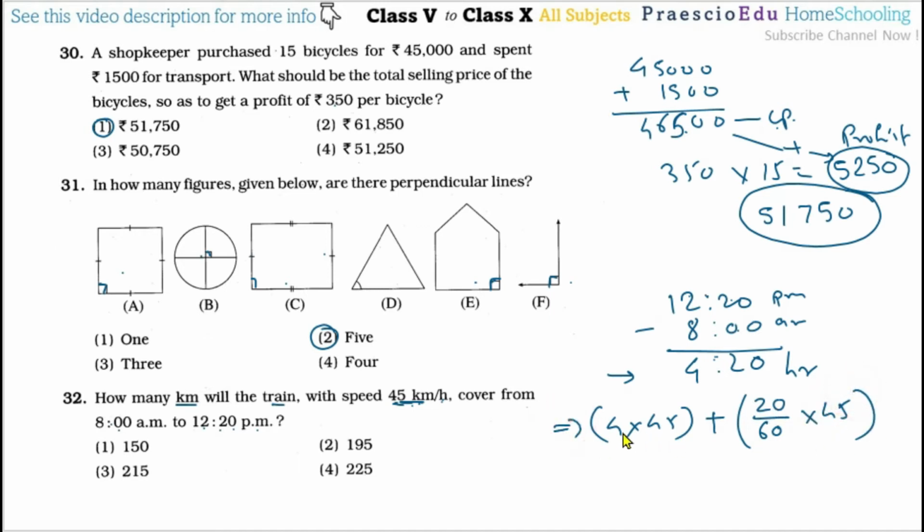So 4 multiplied by 45 equals 180. So 180 kilometers plus, this 0 gets cancelled, 0 gets cancelled. Now 2 multiplied by 45 is 90, and 90 by 6 is 15. So 180 plus 15 means 195 kilometers, and this is given in option number 2.